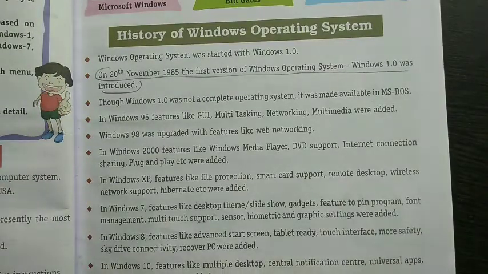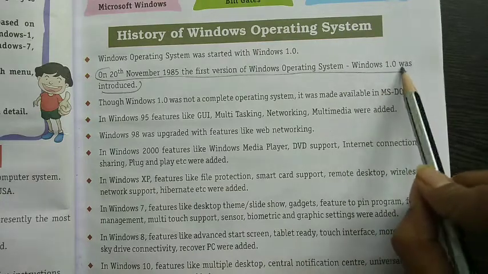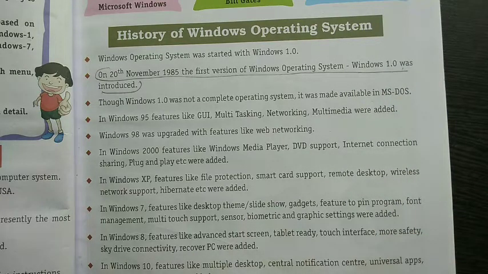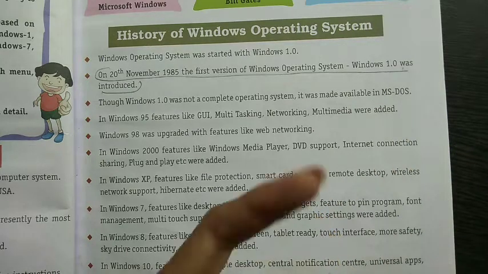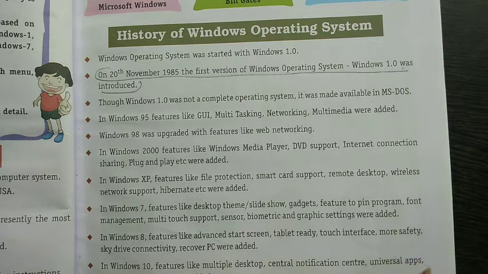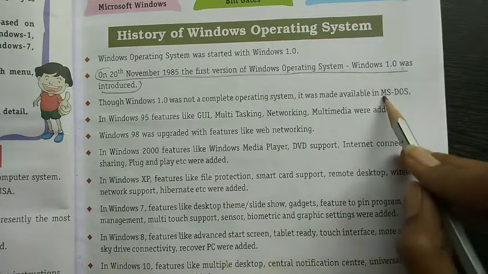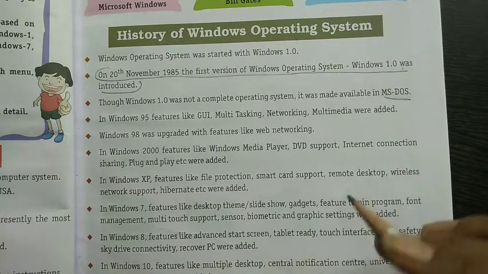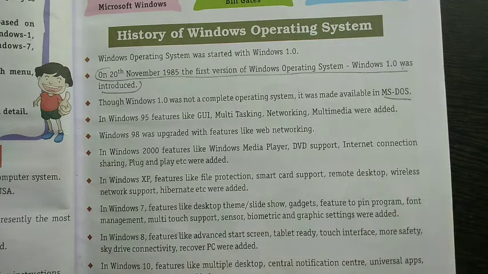Let us know the history of the operating system. The first was Windows 1.0, established on the 20th November 1985, and it was the first version. It was made available in MS-DOS also, and after that the Windows 95 features came.